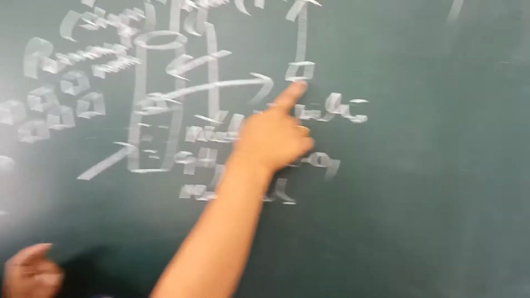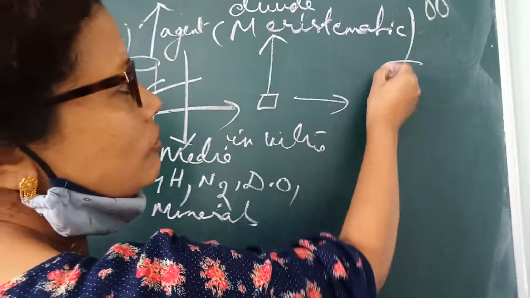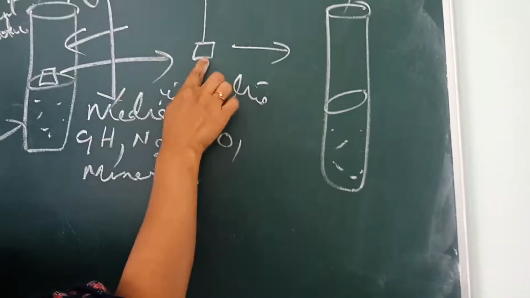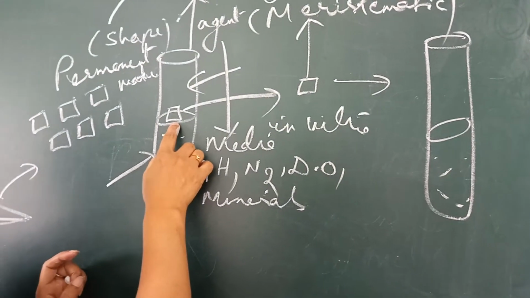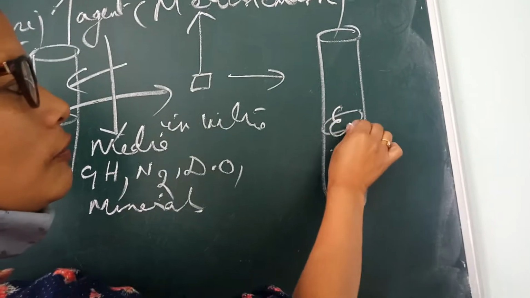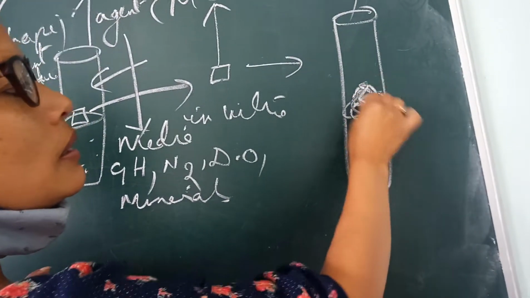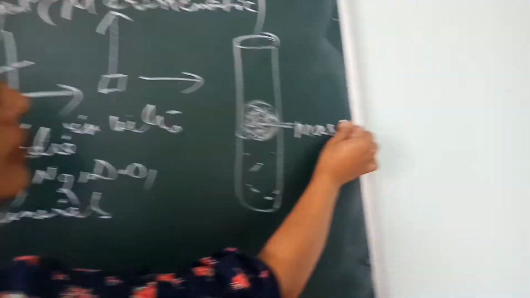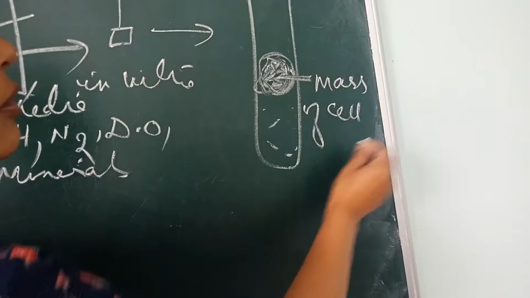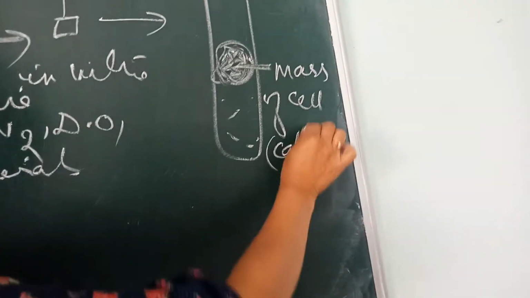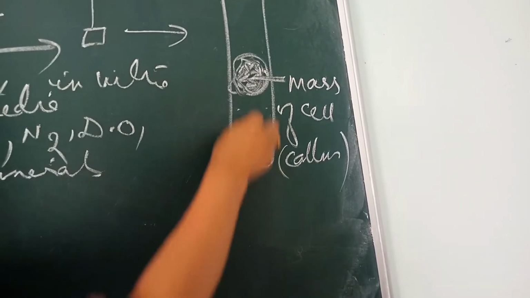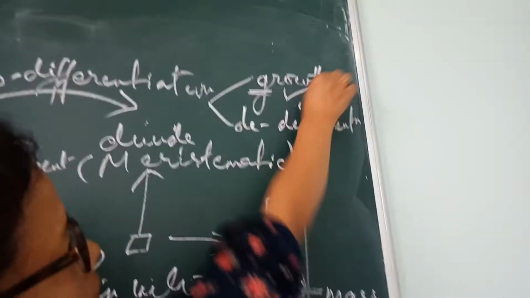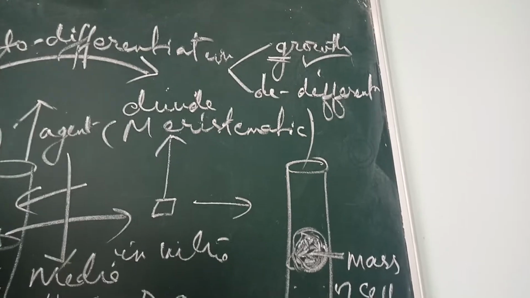You will know that growth has taken place here in this leaf, because after some time, when you grow this leaf in a test tube for a long time, it will lose its individuality. Instead, it will become a mass. A mass of what? A mass of cells. Now that mass of cells is called a callus. Increase in size, whenever there is increase in size, we say growth has taken place.